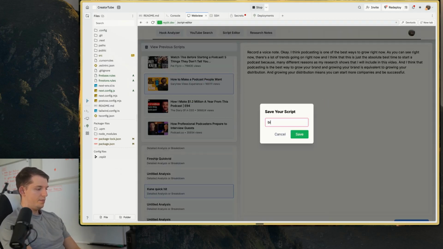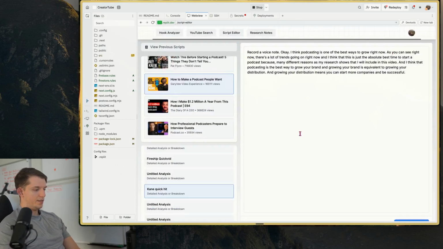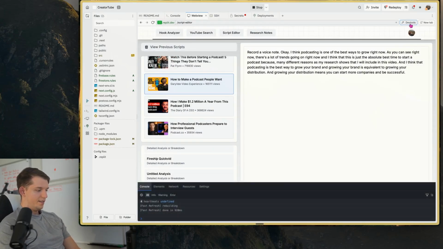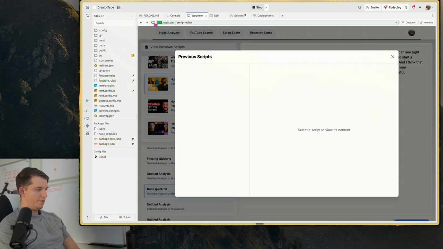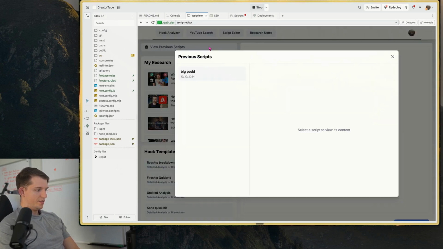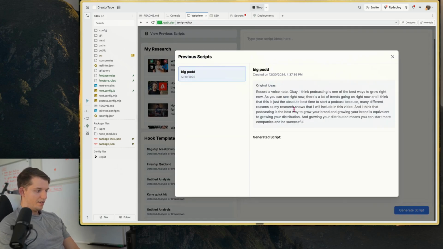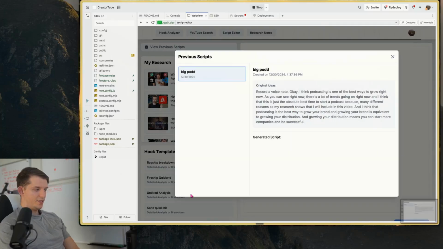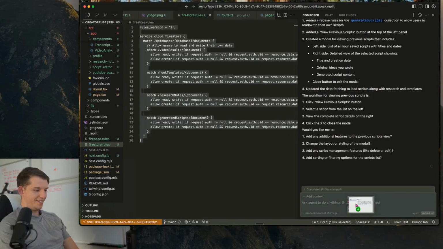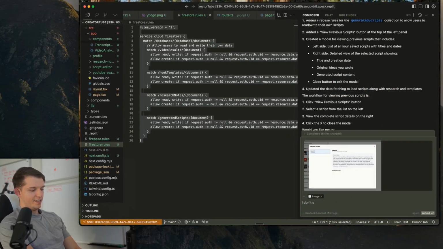Okay, we'll call this big pod with 2 Ds, save. Okay, where did it go? Okay, maybe we need to refresh. Come on, baby. Big pod. Okay, so there it is. It showed up in the generated scripts. I don't see the generated script here.